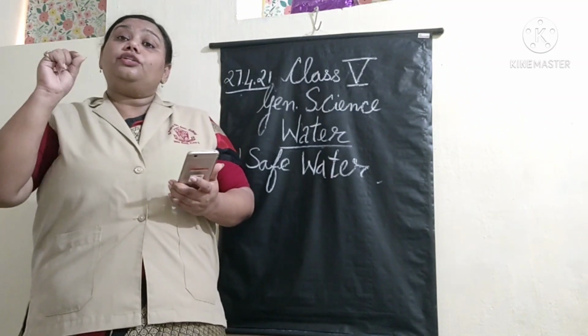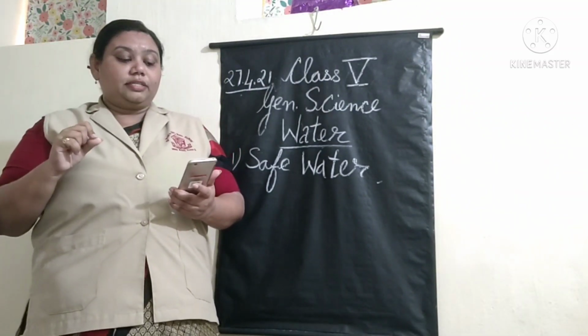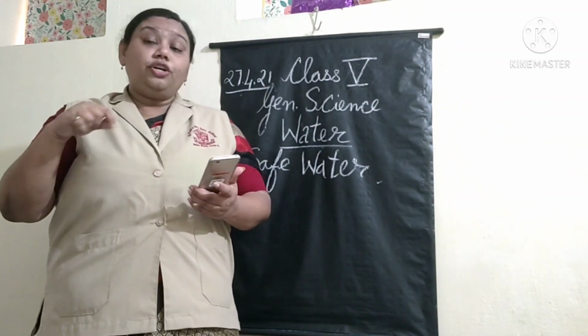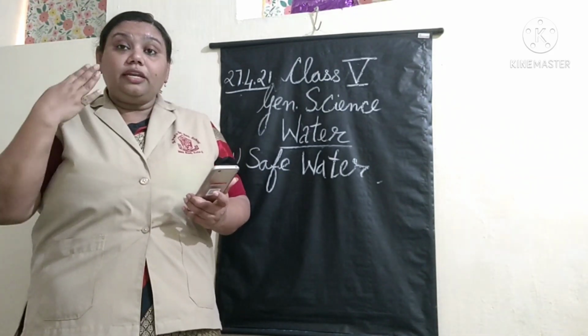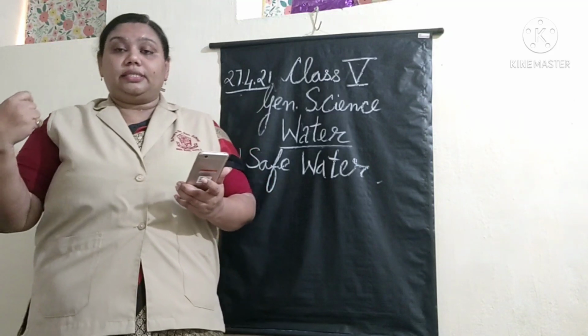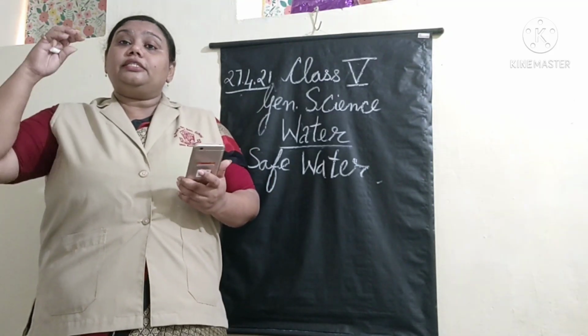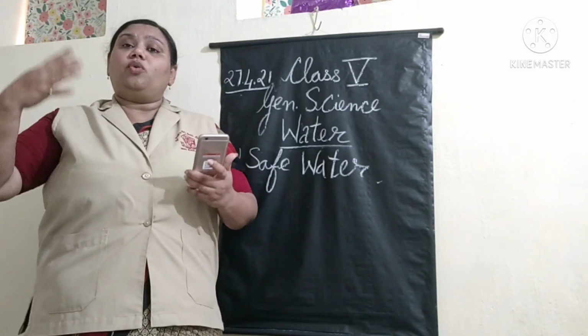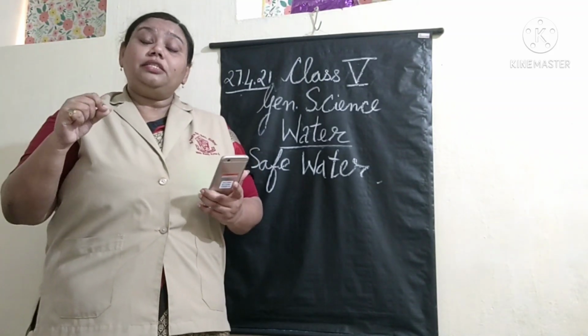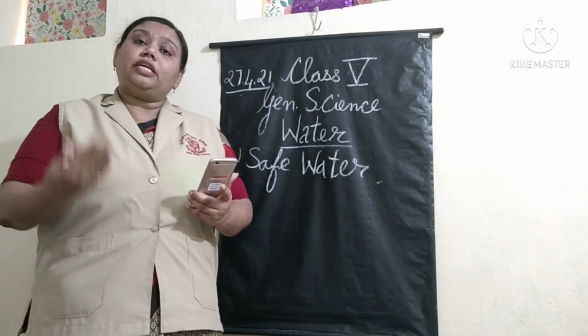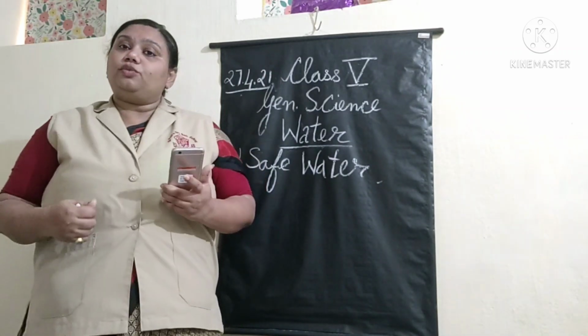But those particles which are not dissolved in water can be seen with our naked eyes. Yes, sometimes you open the tap and the water is so muddy. Do you say that okay, today I can drink this water?